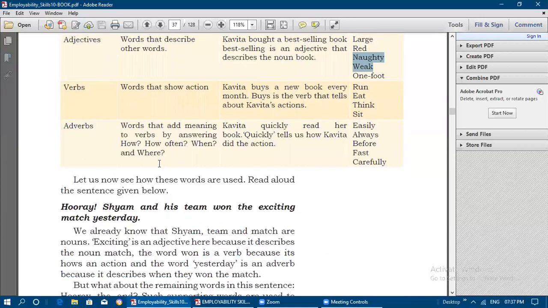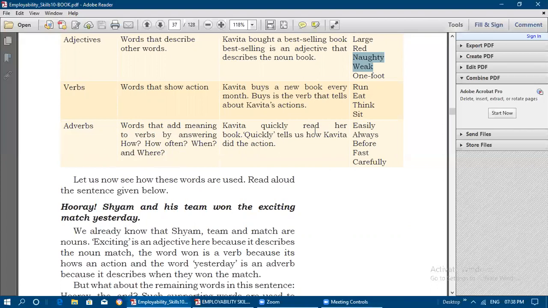Next is adverbs. How she is buying and how she is reading, like that. Adverbs are words that add meaning to the verb by answering how, how often, when, where. For all these questions, if a particular word is adding meaning to the verb by answering them, then that is known as an adverb.